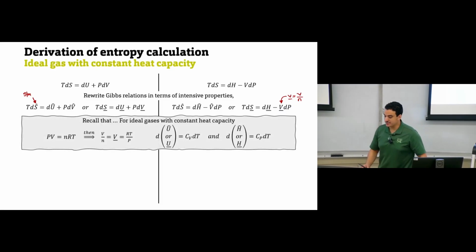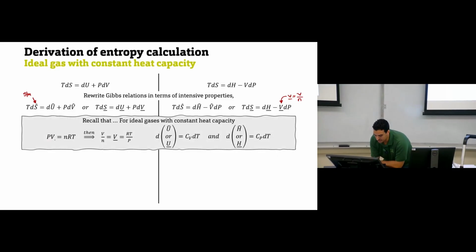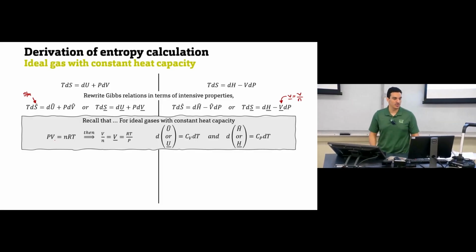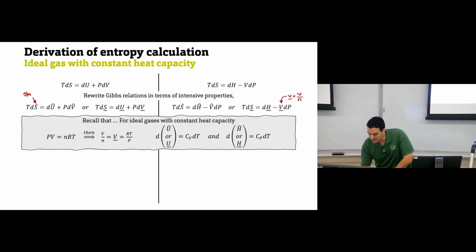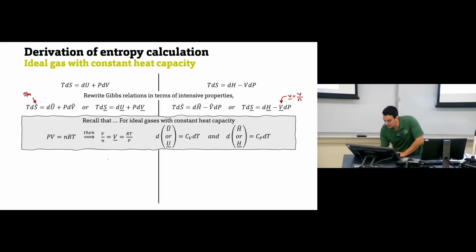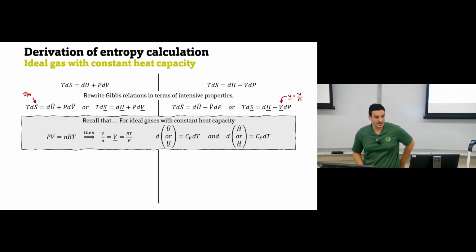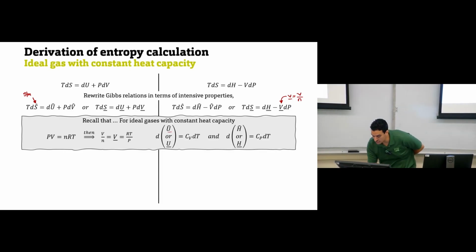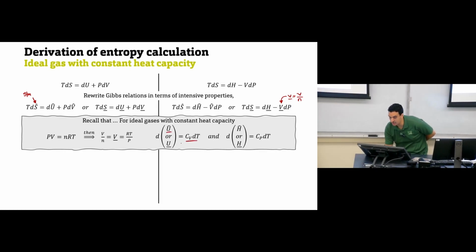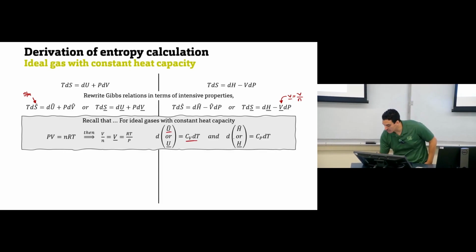Now, we need to have an equation for ideal gas. For ideal gas, we know that PV equals nRT, the ideal gas equation of state. If we rewrite this equation, we can see the molar volume is RT over P. And again, for ideal gas, to calculate the change in the internal energy we use Cv dT, and the change of enthalpy is Cp dT.